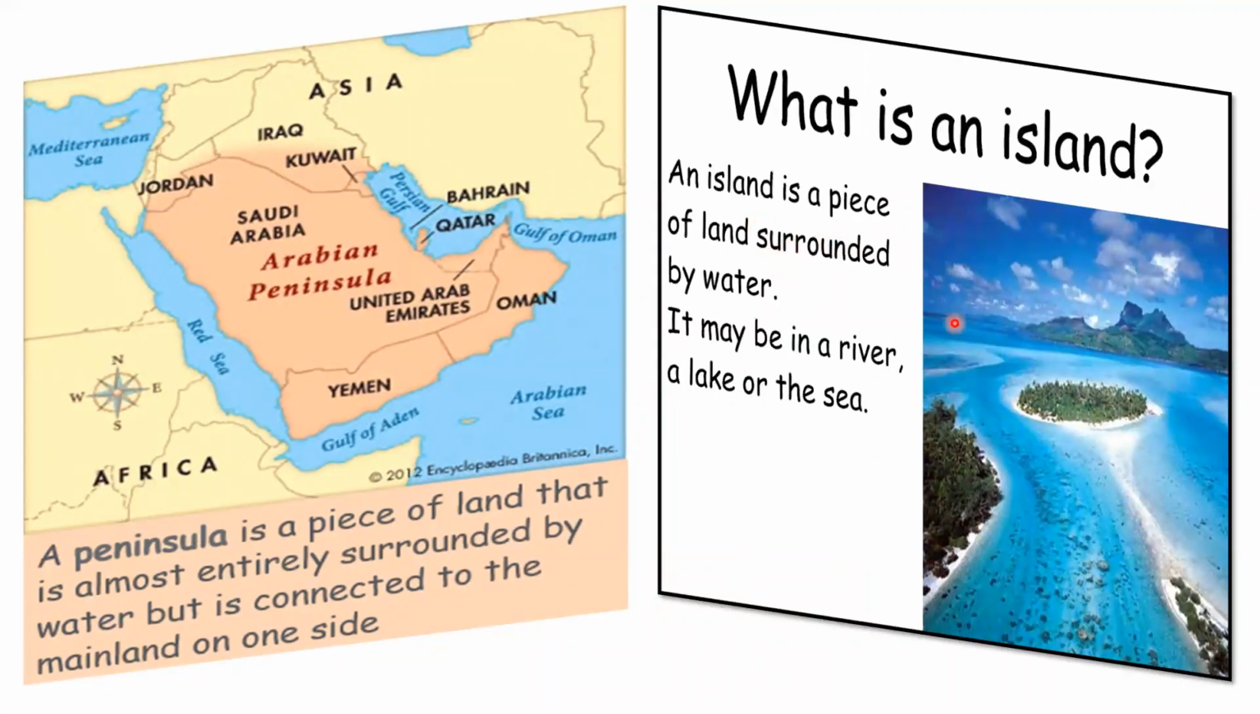Island, it is a piece of land surrounded by water, and the island may be in a river, in a lake, or in the sea. And there is a river island in India in the river Brahmaputra called Majuli, which is the largest river island.